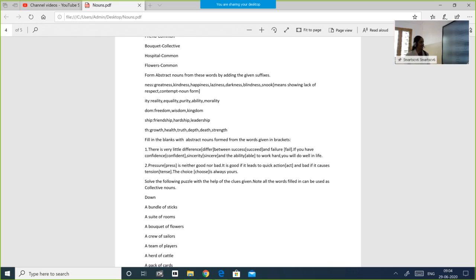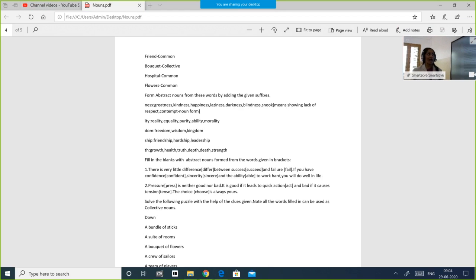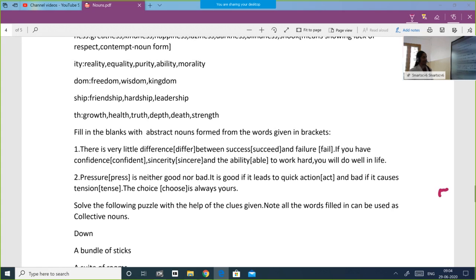So let us go on to the next exercise, that is form abstract nouns from these words by adding the given suffixes. What are prefixes, children? Prefixes are what you add before a word in order to form another word. So suffixes are what you add after a word. Okay. So now you are going to form abstract nouns. I already told what are abstract nouns. Abstract nouns from these words by adding the given suffixes.